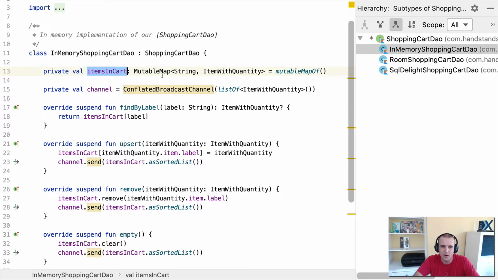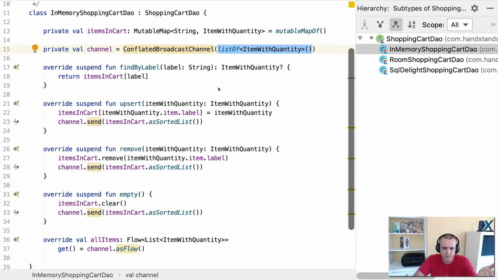We have the items in the cart, and we want to update that, and then emit the new values with this channel. This is older code that didn't use flows, so it just uses this completed broadcast channel to emit the latest value upon subscription of our item with quantity. In the very beginning, I actually just emit an empty list because I don't have a value.